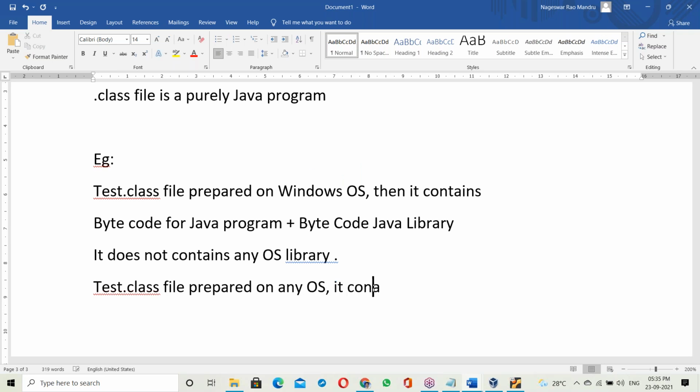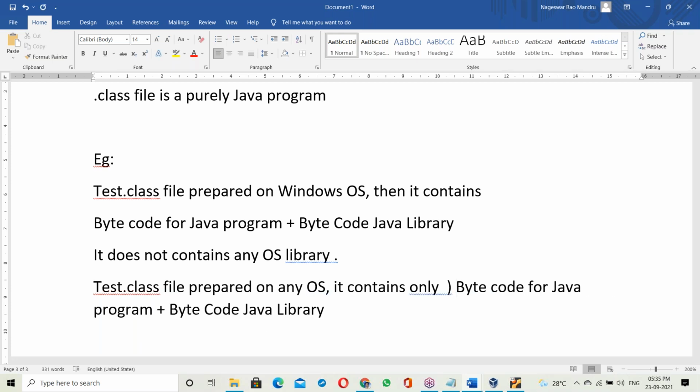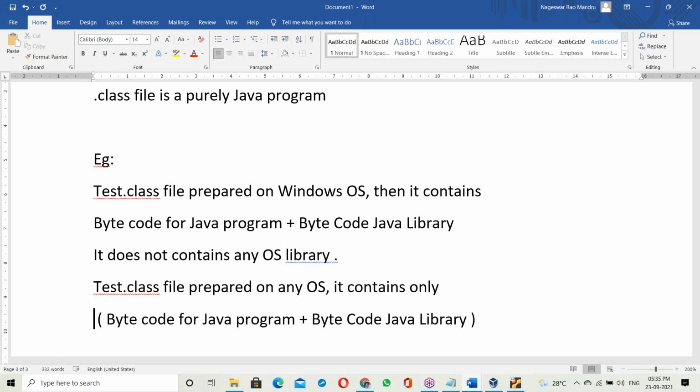It contains only Java program codes plus the Java library, that's it. It contains only these two things. So the OS library is not a part of the dot class file.